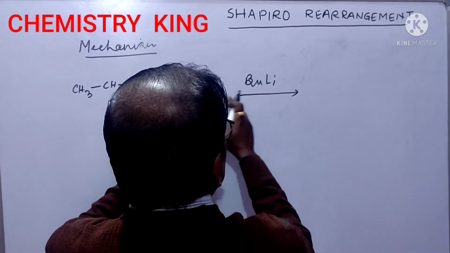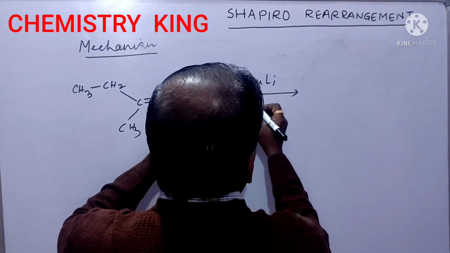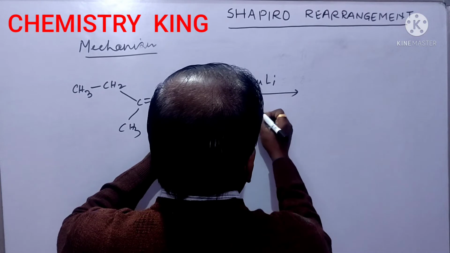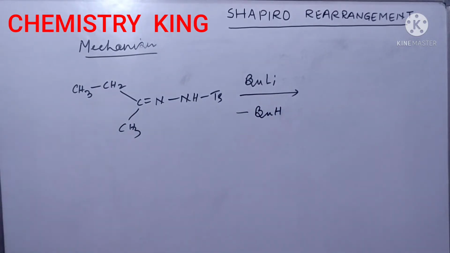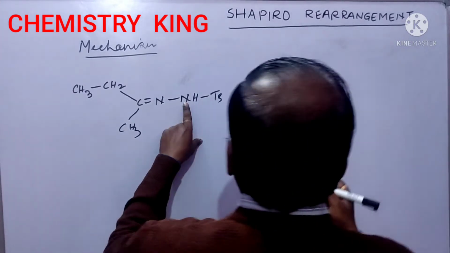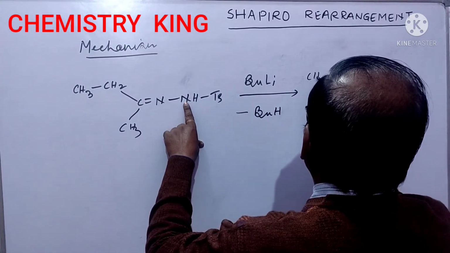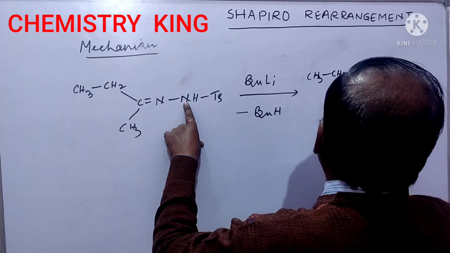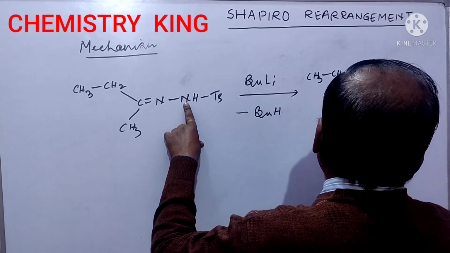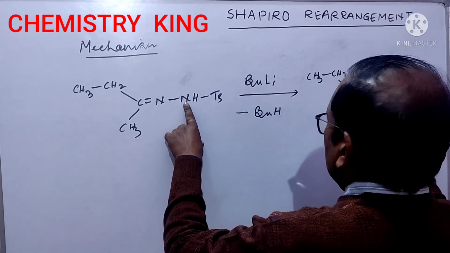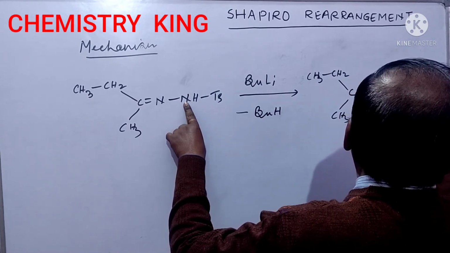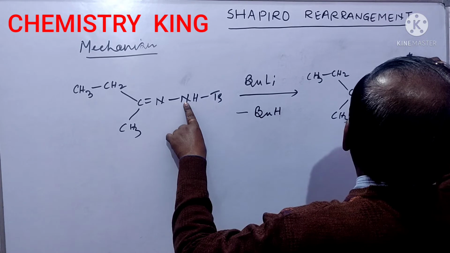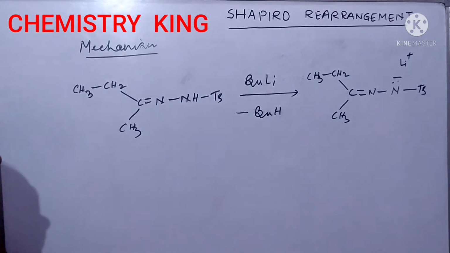So this hydrogen is attracted by Bu minus and butane is released, and the negative charge will be here: CH3, CH2, C double bond N minus and Li plus, lithium ion. Okay, you will get this.